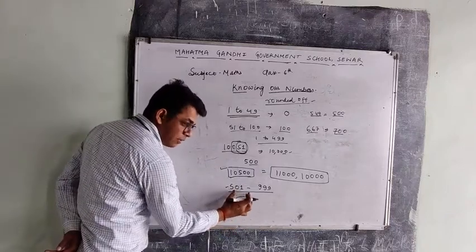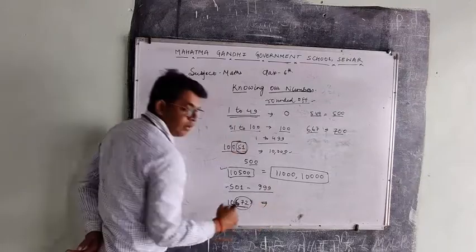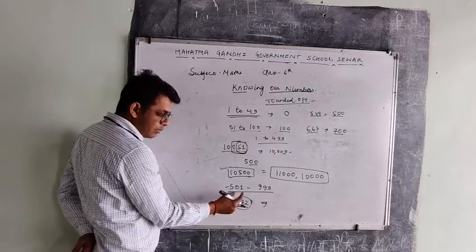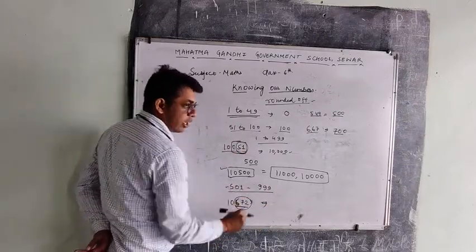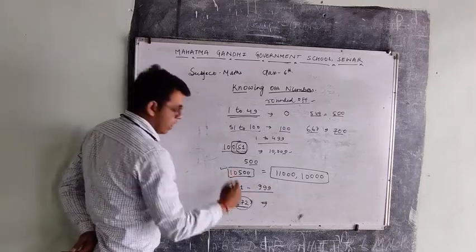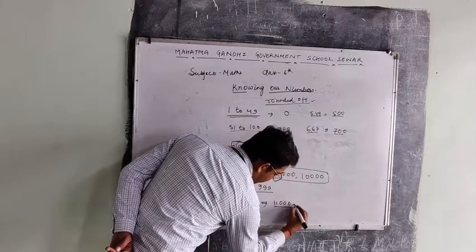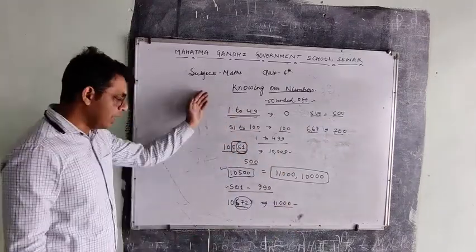The number comes in between 501 and 999. Then we will round off this number, because 672 is greater than 501. We will round off this number to 11,000. If we add these numbers,